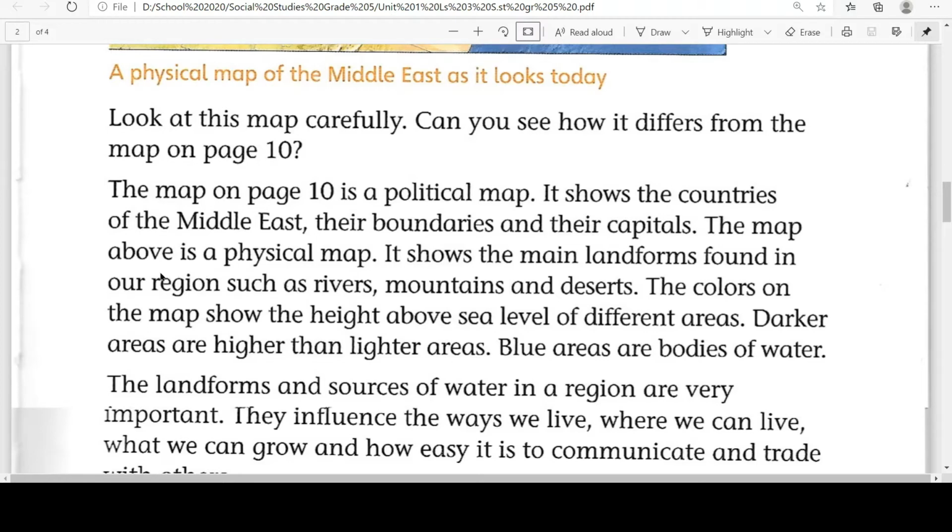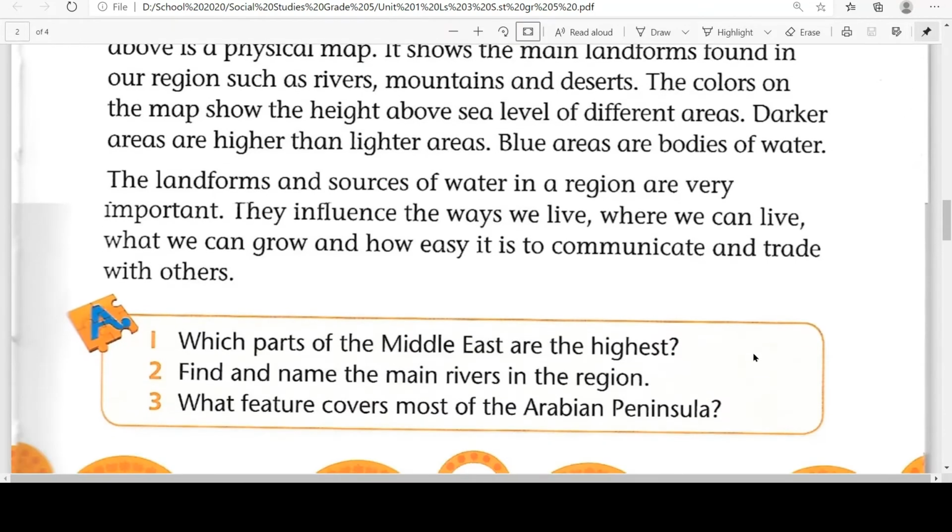The map above is a physical map. It shows the main landforms found in our region, such as rivers, mountains, and deserts. The colors on the map show the height above the sea level of different areas. Darker areas are higher than lighter areas. Blue areas are bodies of water.